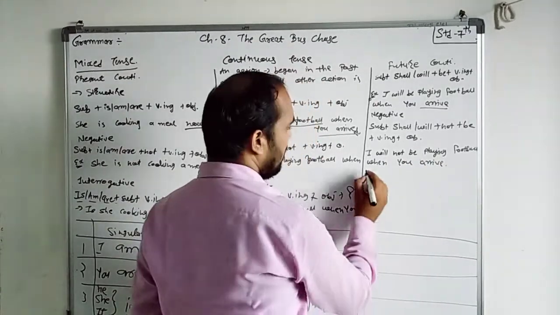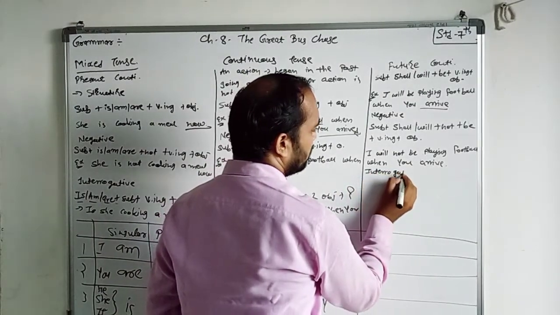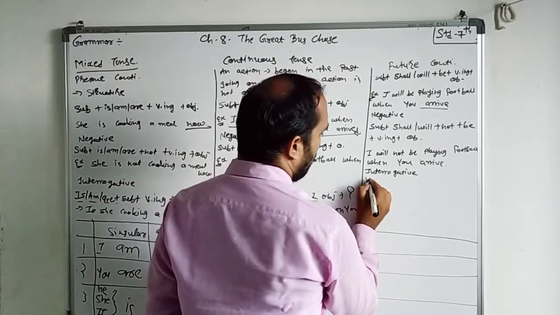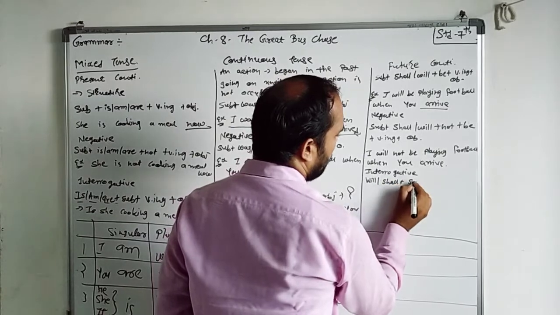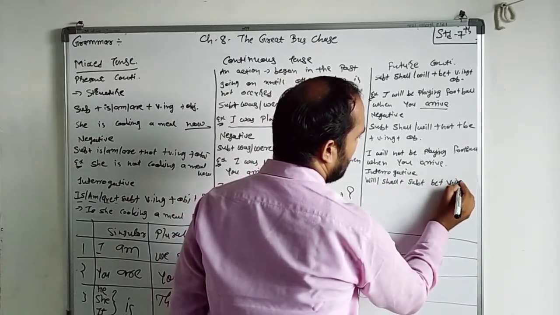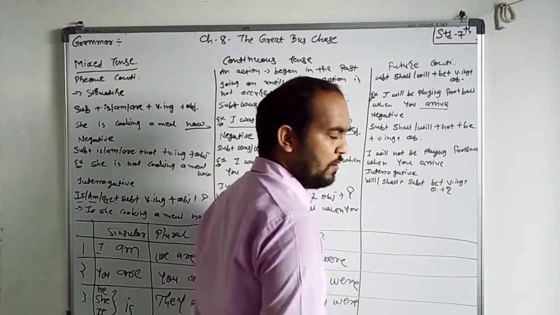Right? And interrogative. Now in interrogative formation, what? Same thing: will, shall plus subject plus be plus verb with ing plus object plus question mark.